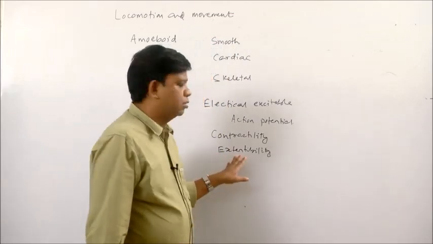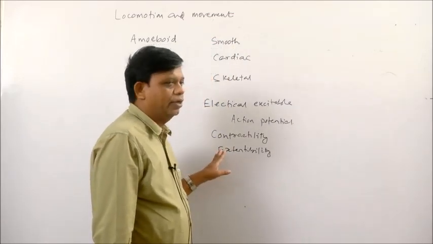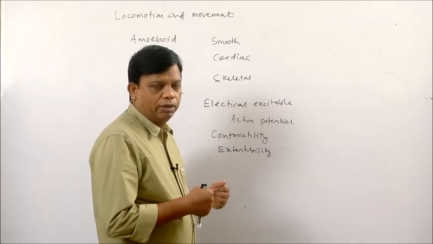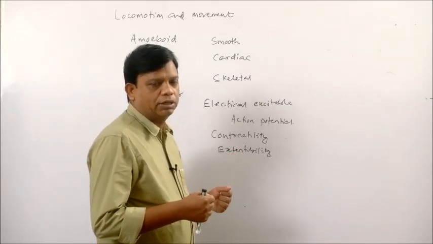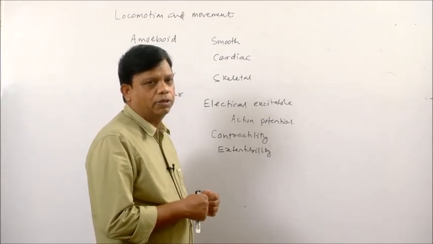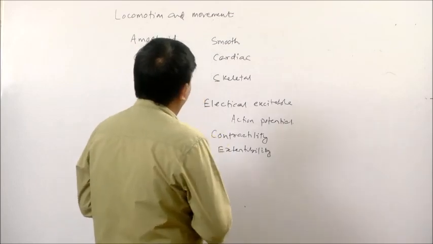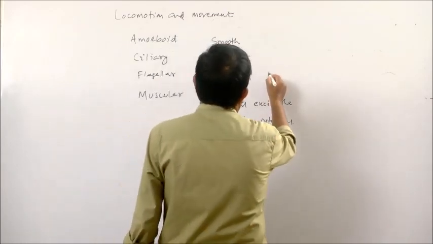A muscle is capable of extensibility. That means a muscle can be extended. Within limits, it can be stretched. Its length can be increased without causing damage to the muscle. Finally, muscle has elasticity.